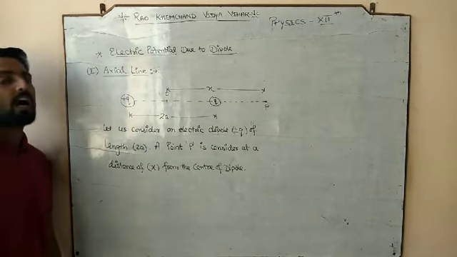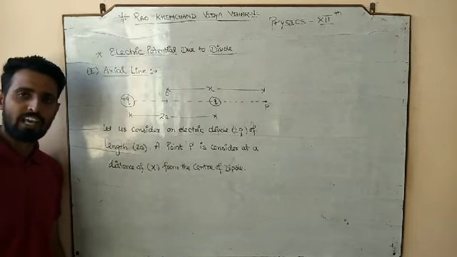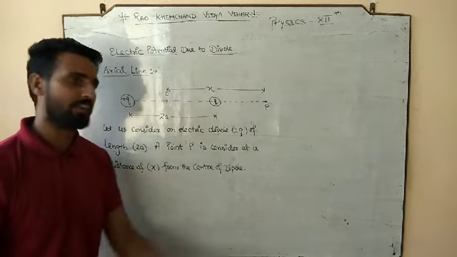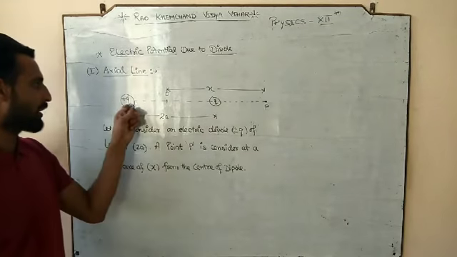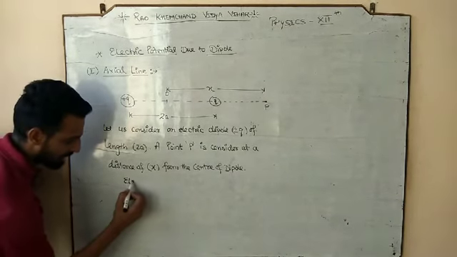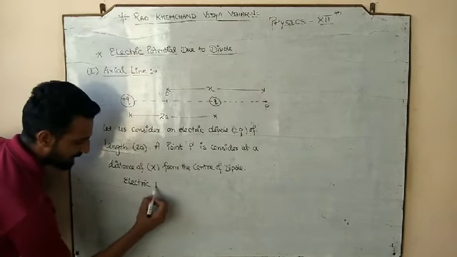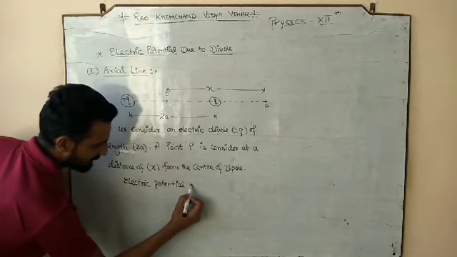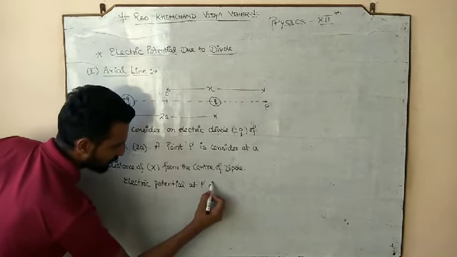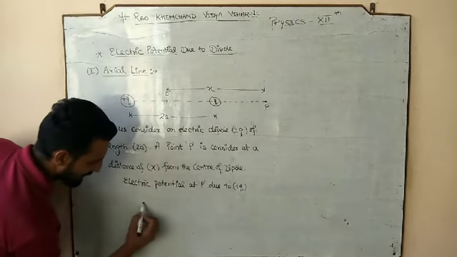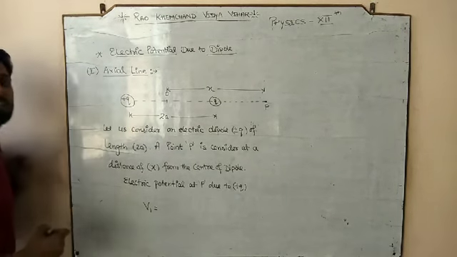At point P, how many potentials are there? There are two potentials at point P, one because of plus Q, another because of minus Q. So let us find the electric potential at P due to plus Q. Let us suppose that potential is V1.